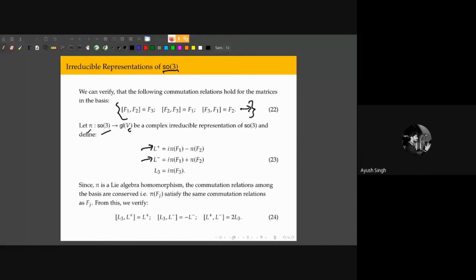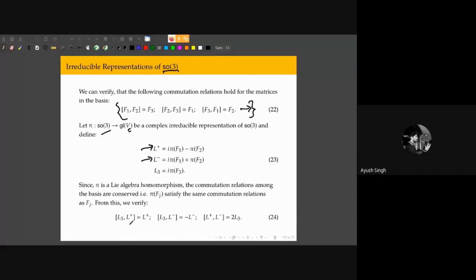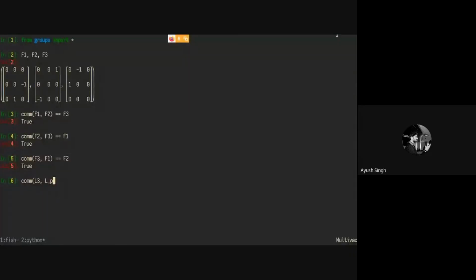Since the commutator bracket is preserved, we can use these commutation relations to verify the commutation relations for L2, so between these L3, L plus, and L minus. Doing that is quite straightforward. We want the commutator between L3 and L plus, which is going to be L plus.